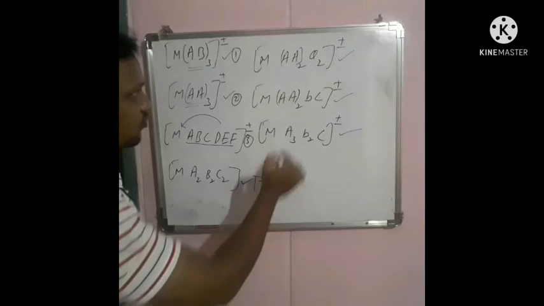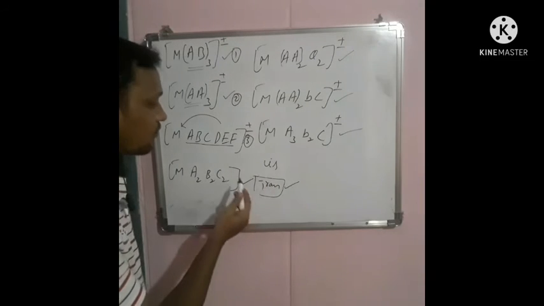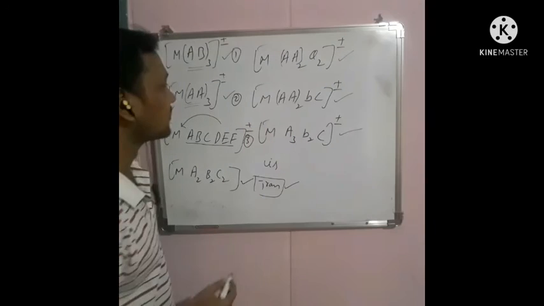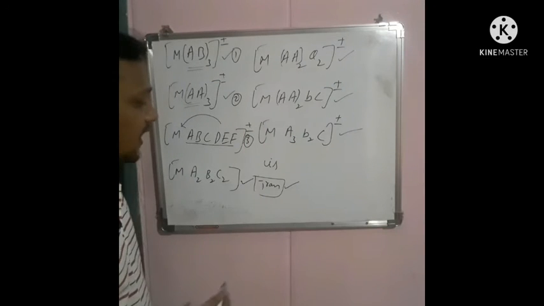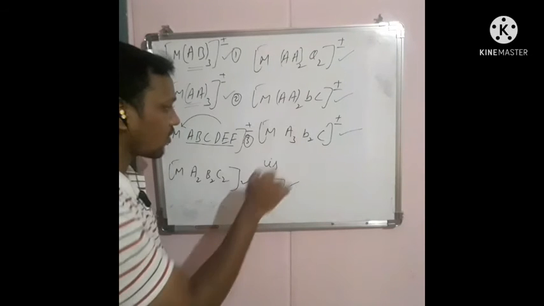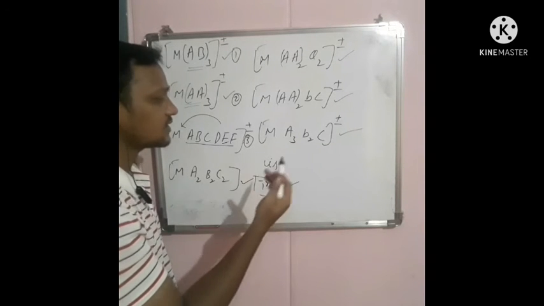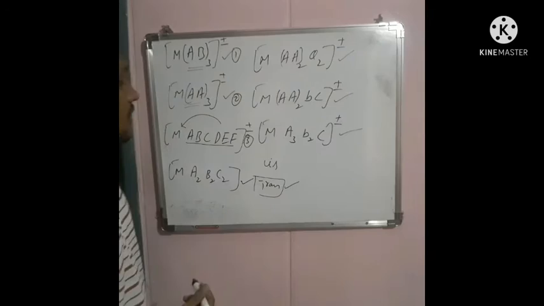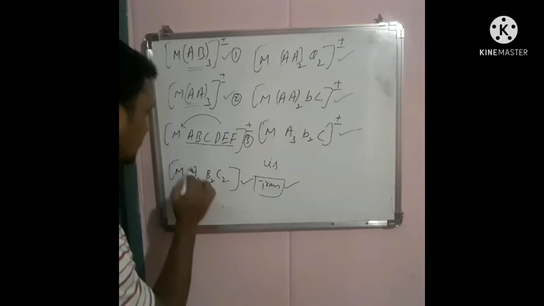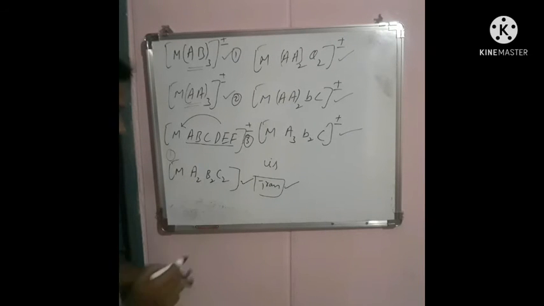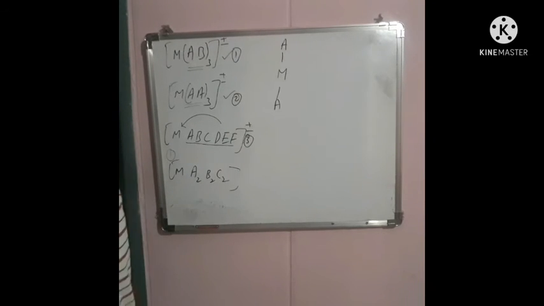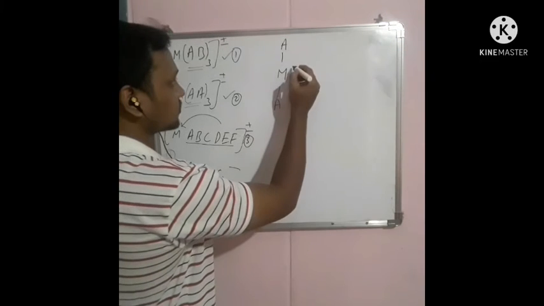And while considering the next four compounds, the cis arrangement of these four compounds gives optical isomerism, and the trans arrangement of these four compounds does not give optical isomerism. Okay, let us check that. So the first compound is Ma2B2C2. Let us take Ma2B2C2.